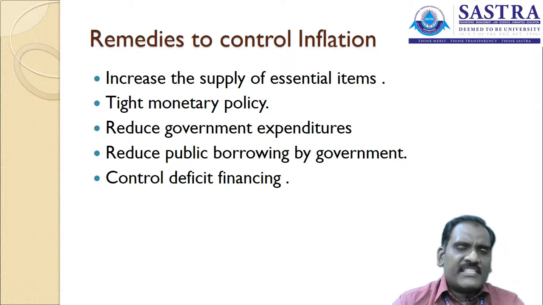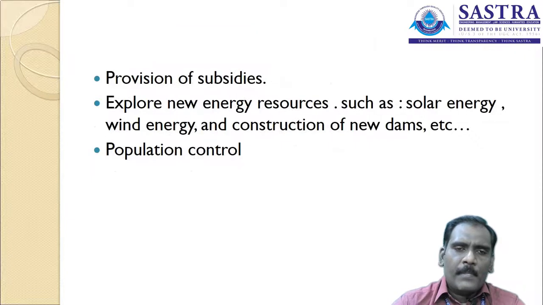Control the deficit financing, and refinancing also has to be reduced, so that inflation is under the control of the government. And the subsidies provided to companies to manufacture goods and services also have to be monitored, whatever essential commodities are to be manufactured. These things are to be done in order to reduce inflation in the market.